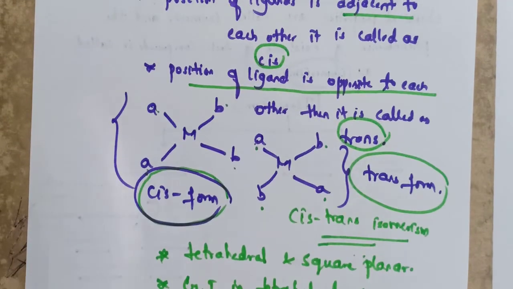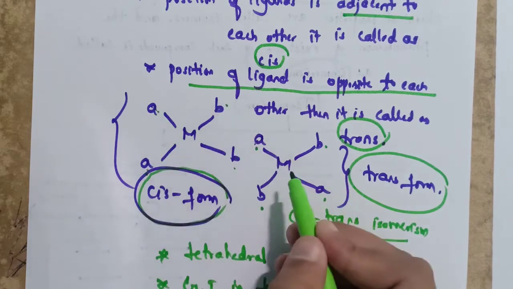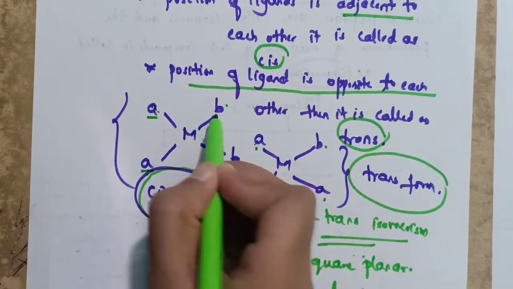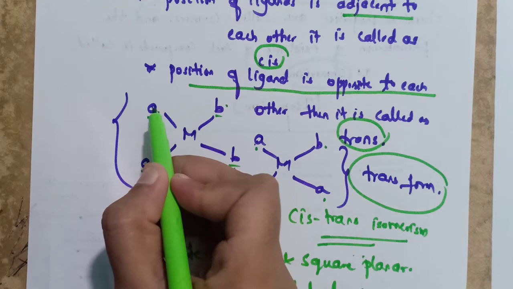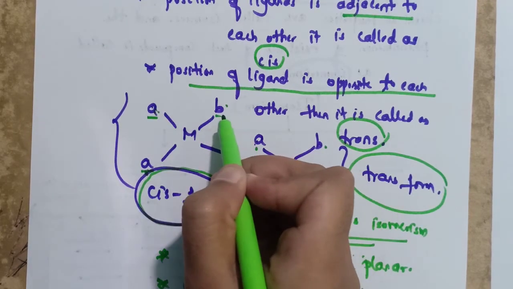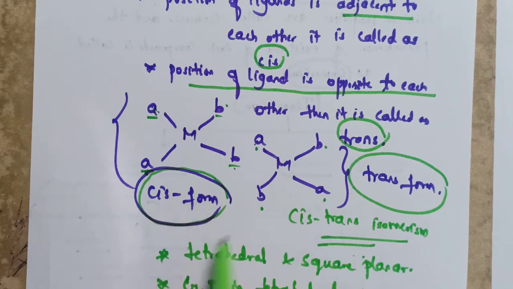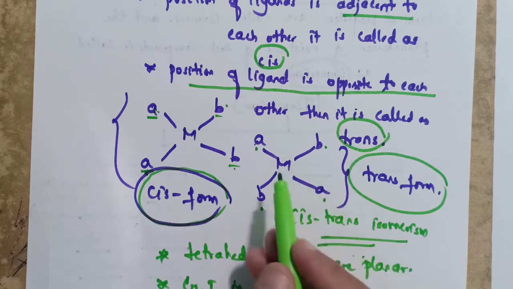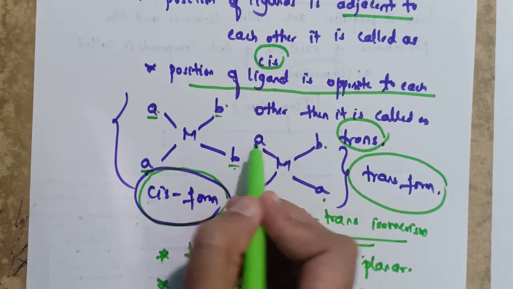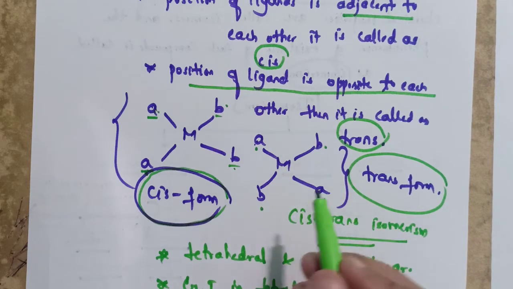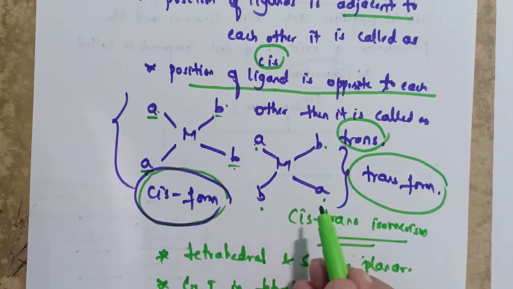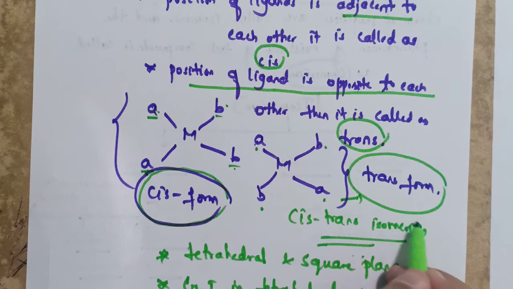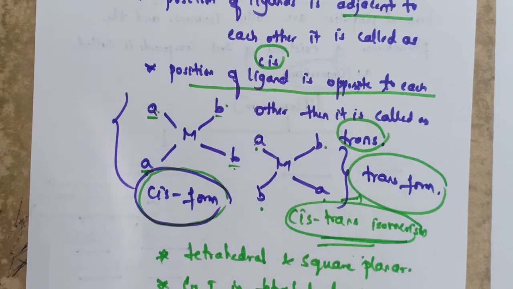Just see this complex, MAABB and MABBA. Here A is identical ligands and B is identical ligands. Here you can see identical ligand A is adjacent to A and identical ligand B is adjacent to B. This is called the cis form. In this complex you have to observe that identical ligands, that is A is opposite to A and B is opposite to B. Here identical ligands are opposite to each other, so it is called the trans form. So it is also called cis and trans isomerism.